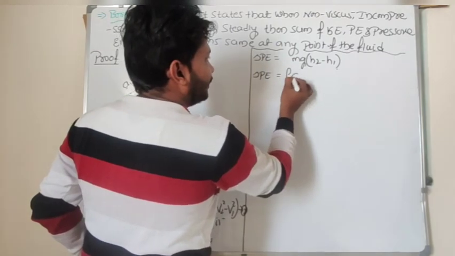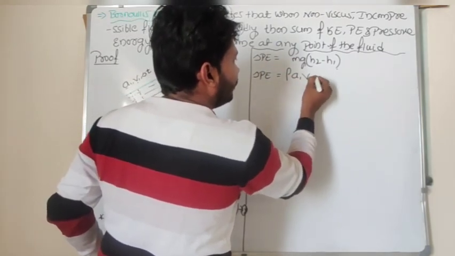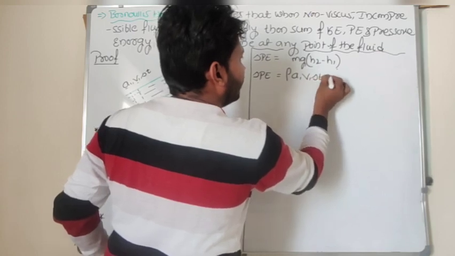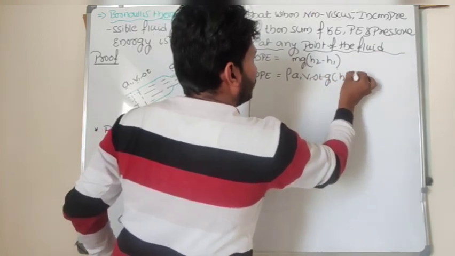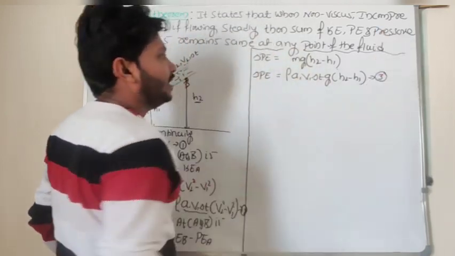Directly, I can write rho A1 V1 delta T into g (h2 minus h1). Let it be equation 3.